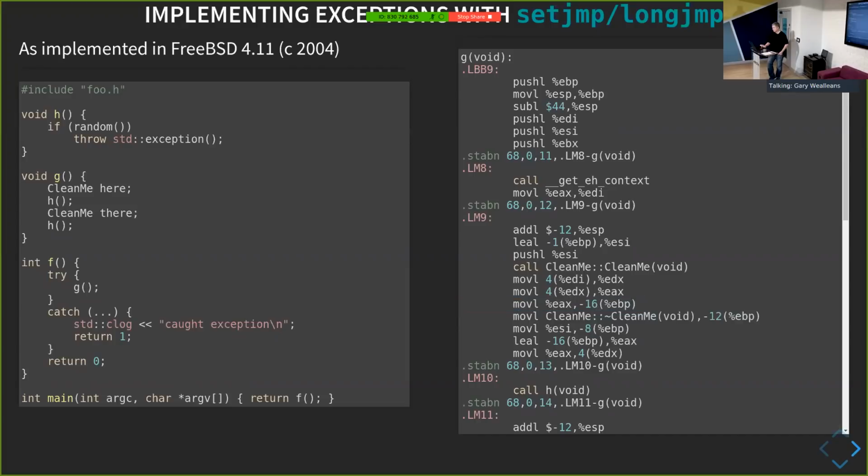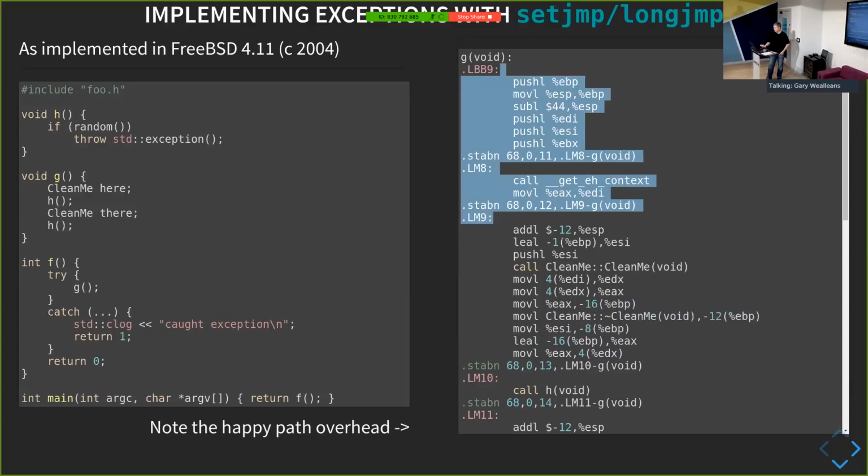So this is actually what we were doing previously in our own nutty implementation, where we were building up this kind of list of handlers to run. So this is actually a real compiler doing it. I don't want to go too much into the assembler output here because it's just going to get confusing. But you can see that real compilers do this. They will generate code to register the cleanup handlers and will run them when the try catch happens. Again, we can see that there's a huge overhead in terms of actually managing this. Even if we don't throw an exception, we still have to do all this work regardless.